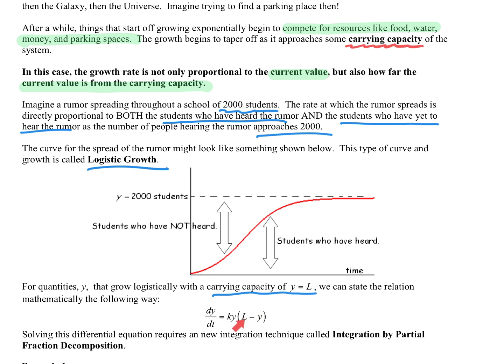So as y gets close to L, notice this value right here will get really small. And eventually this will be pretty much zero. And when this is zero, then the growth rate is zero. It slows down. So the bigger y is, or the closer that y is to L, the rate slows down. All right? So that models the rate of change. And so we're going to solve this, and we're going to use partial fraction decomposition that we've learned a little bit about. And we're going to see if we can get a general solution here, and then we can use that to solve these types of equations.